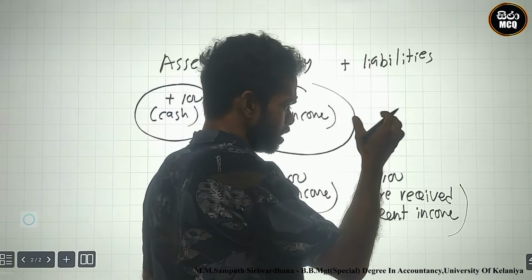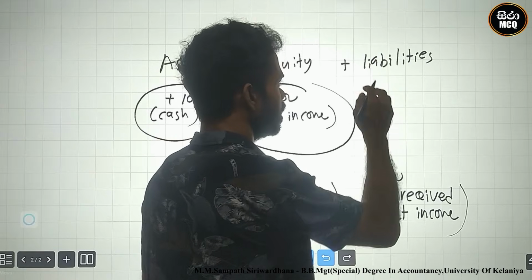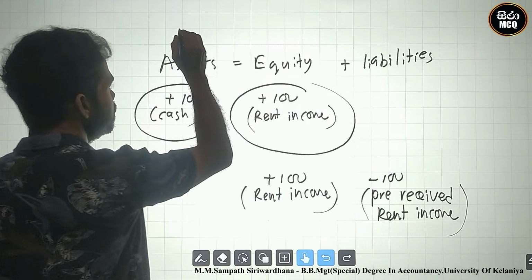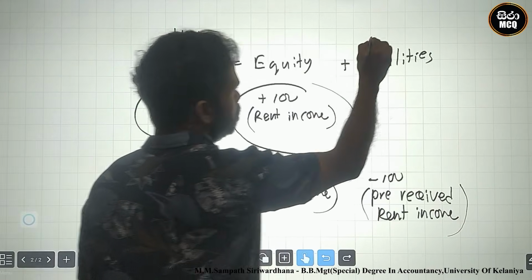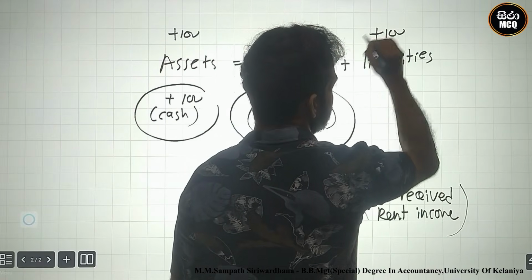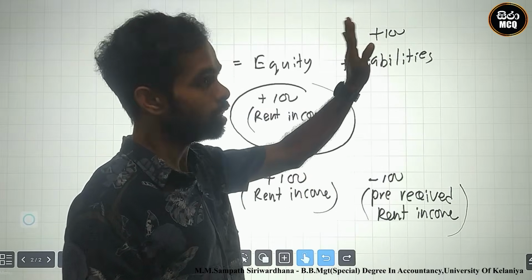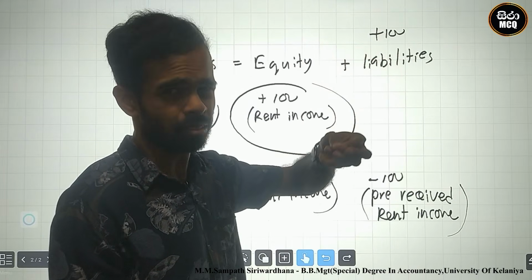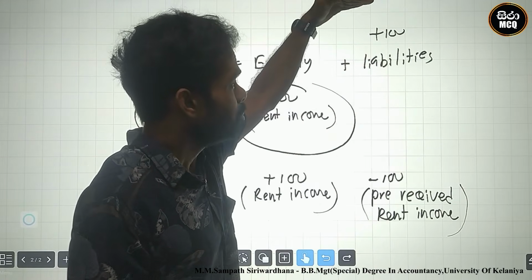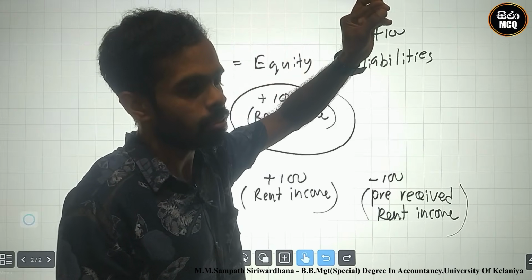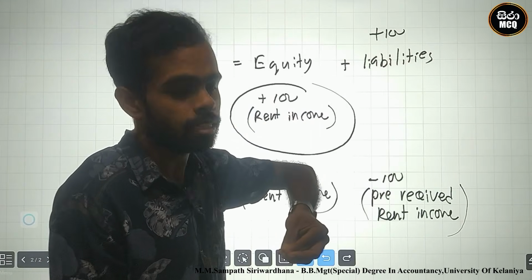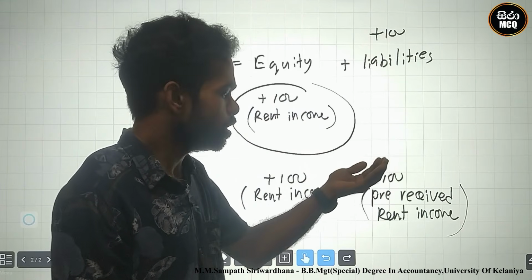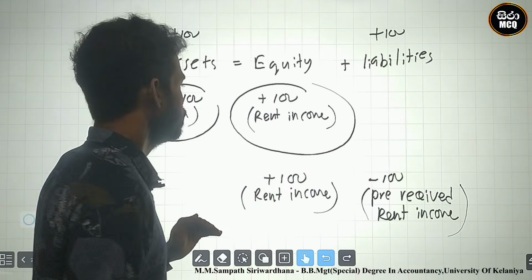At the receiving point we plus cash and we plus pre-received rent income. Pre-received means this is not yet ours.